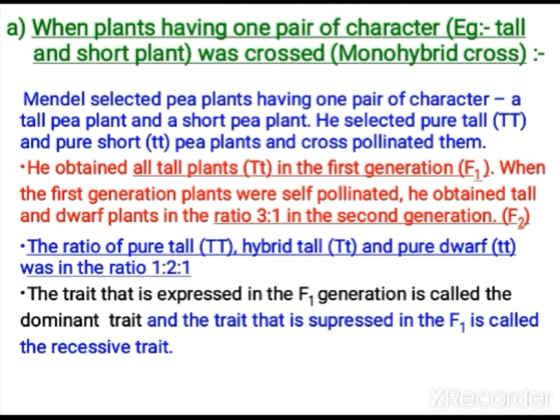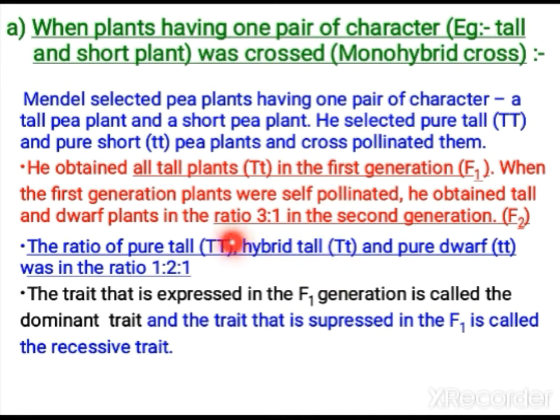He took two plants, one pure tall and the other pure short. When he cross pollinated them, in the first generation all the plants were tall. Actually, what he was expecting was a moderate height, but all were tall. When these tall plants were self pollinated, they produced offspring in the ratio of 3:1. Among the 3:1, 3 were tall and 1 was short.